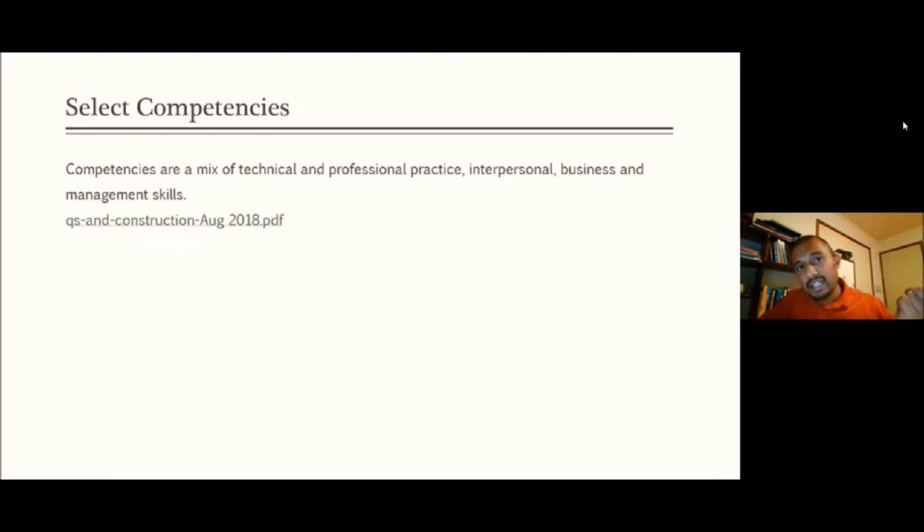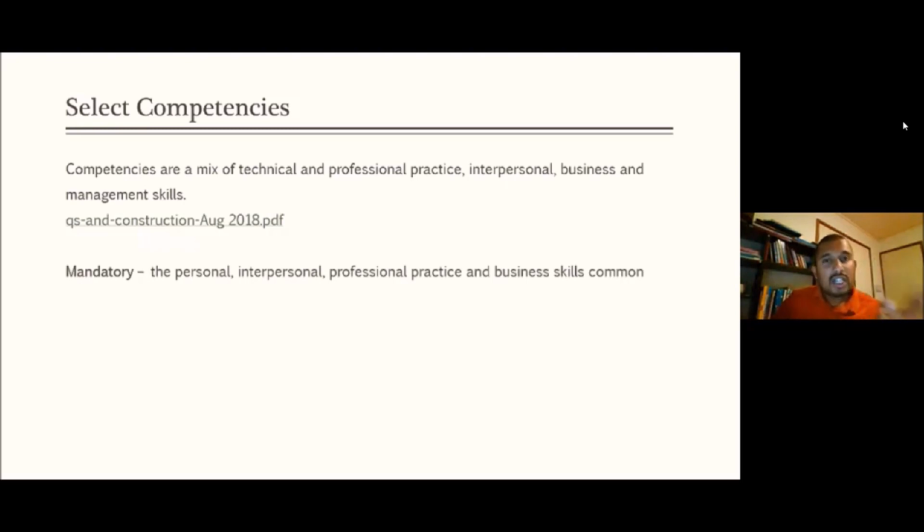One is the candidates guide, which is common for all 22 pathways. Then each of the 22 pathways individually has a pathway guide, which gives the details about that particular pathway. We will come to that now. You can identify three types of candidate competencies. One is mandatory. Those are personal, interpersonal, professional practice, and business skills.